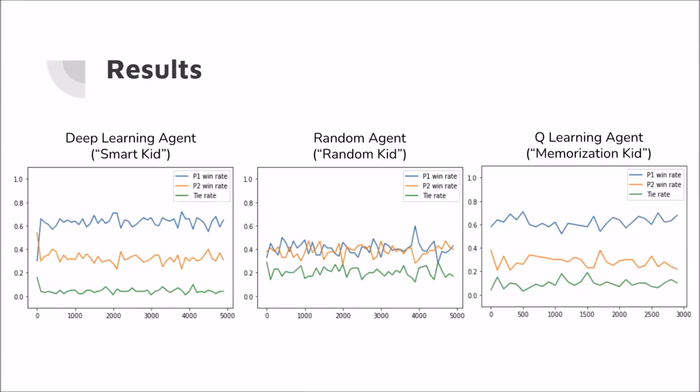So here are the results that we currently have. We have already developed a deep learning agent, a Q-learning agent, plus a random agent, and they are all playing against another random agent here. And we generated these 3 graphs. So here you can see random agent against random agent. They have very similar win rates in the middle. But for the deep learning agent and Q-learning agent, they have significantly higher win rates than